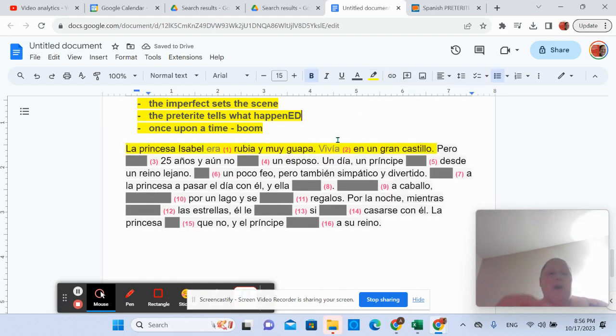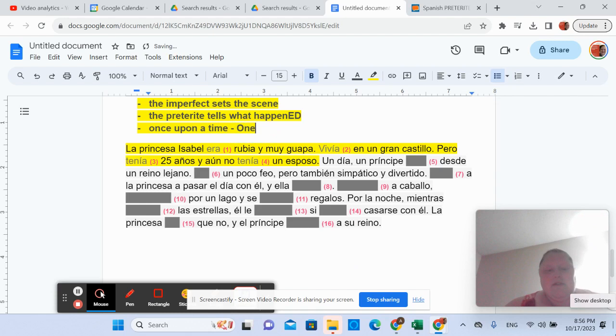Era rubia y guapa, vivía en un gran castillo. Pero, sometimes pero is going to tell us the new action. But what it's saying here is she was 25 years old. Age, we know that's imperfect. But she did not have a husband. This is all still setting the scene. She was blonde and pretty. She lived in a big castle. She was 25, but she did not have a husband. Okay? And remember how I told you once upon a time and one day?